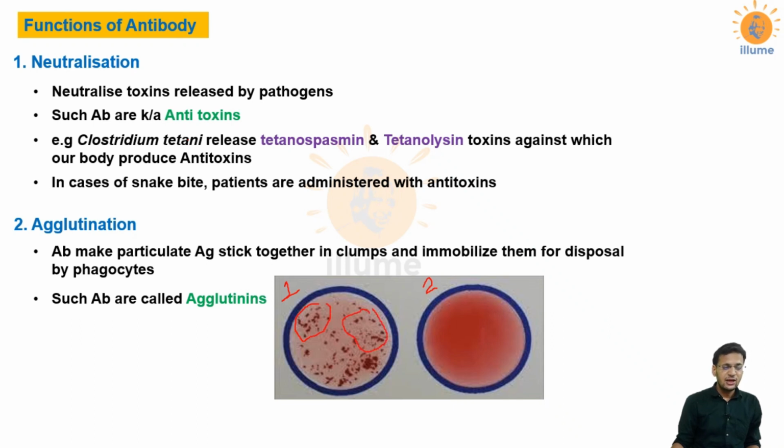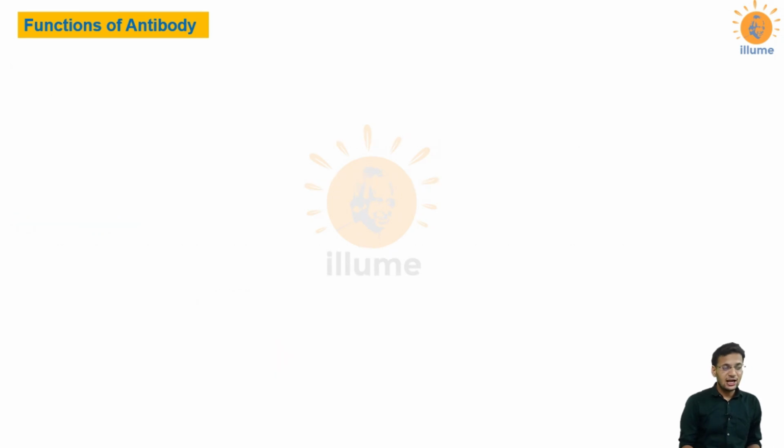As we all know, RBCs have antigens on their membrane. So if we allow them to interact with their specific antibodies, these antigens produce agglutination, and hence the RBCs clump together. This is called agglutination, and such antibodies are called agglutinins.